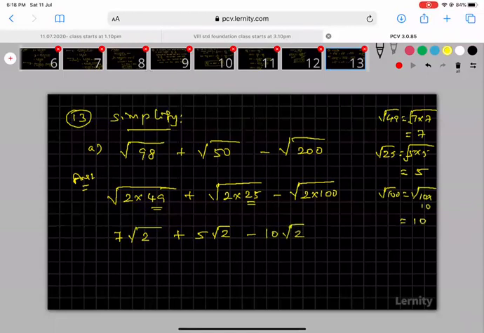Now you see, sir, inside the root all the values are the same, so they are like terms. I am adding 7 root 2 plus 5 root 2, which gives 12 root 2. The balance is 10 root 2. So the final answer is 12 minus 10, which is 2 root 2. If you have any doubt, please ask me. I will explain.